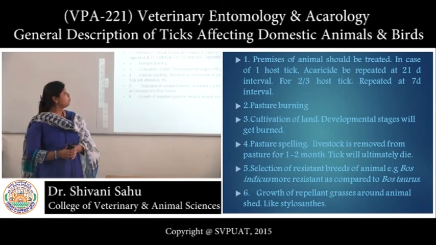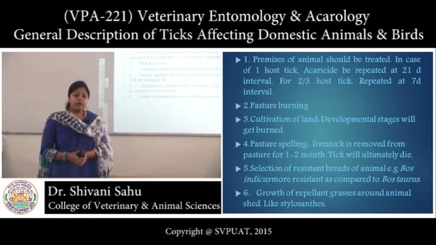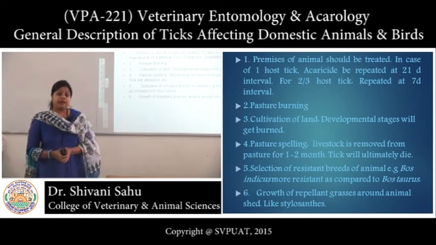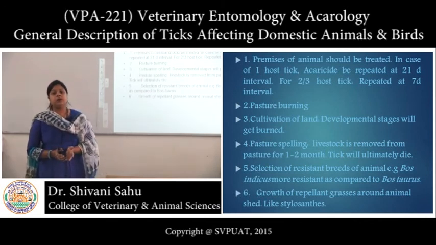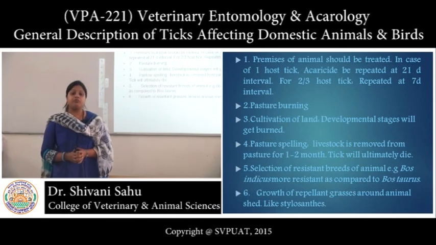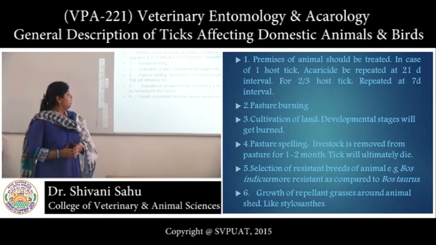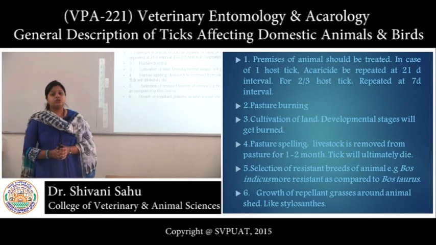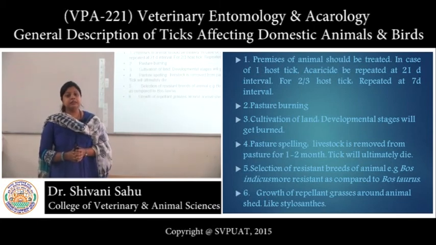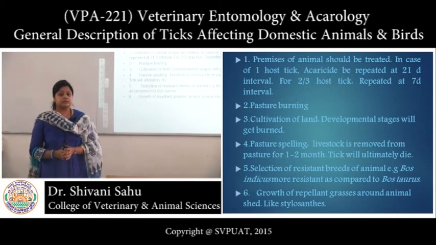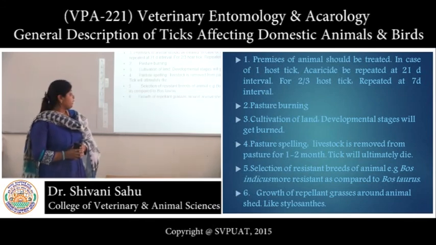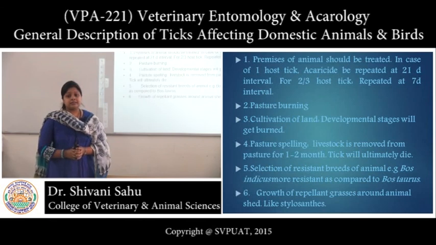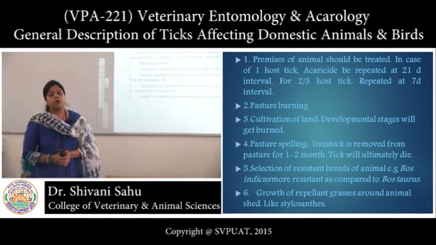Then we can also go for pasture burning or cultivation of land, or even pasture spelling, that is leaving the pasture uncultivated for a period of a month or so. Then we can also go for selection of resistant breed. It has been seen that Bos indicus are found more resistant compared to Bos taurus. Then growth of repellent grasses like Stylosanthes in and around the animal premises is also found to be effective.